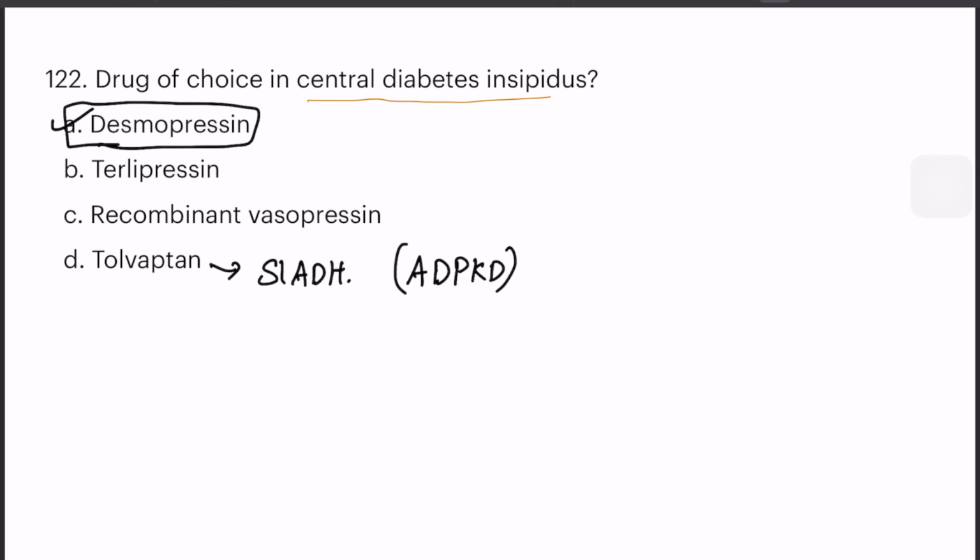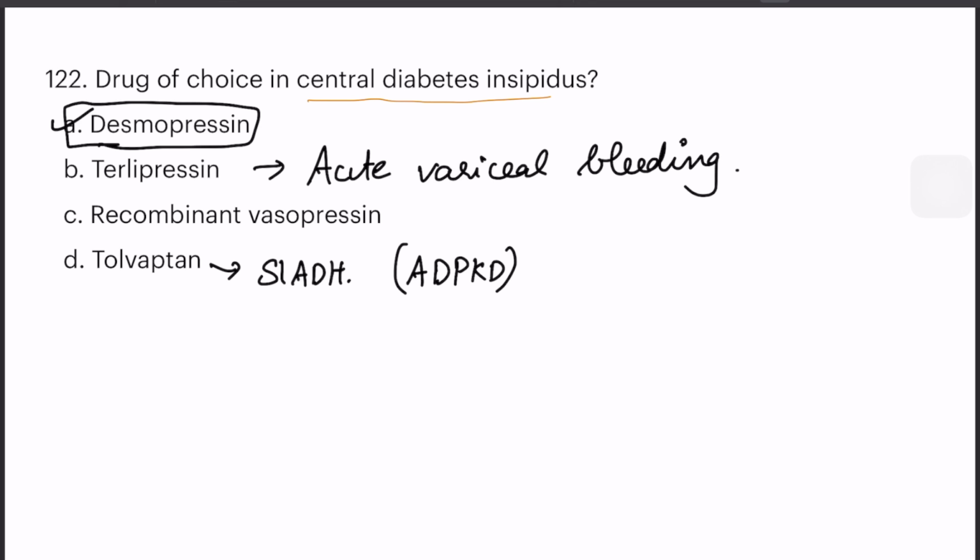Recently approved. What about terlipressin? Terlipressin is the drug of choice for acute variceal bleeding. That is the esophageal varices, those things. Desmopressin, in addition to central diabetes insipidus, is also used in von Willebrand disease and hemophilias.